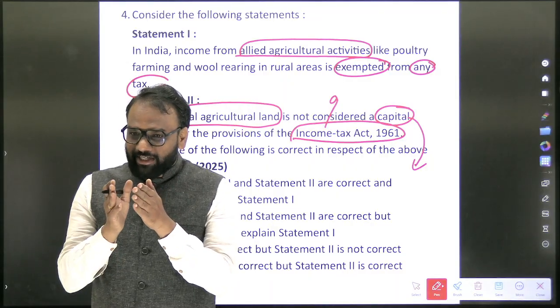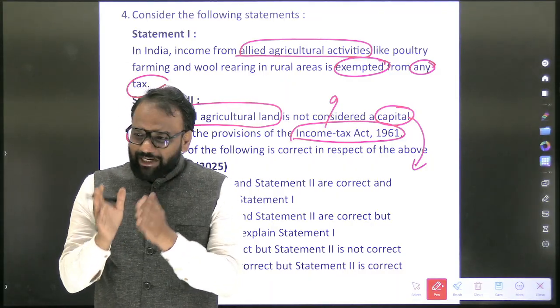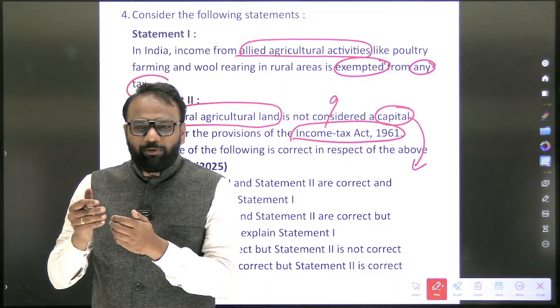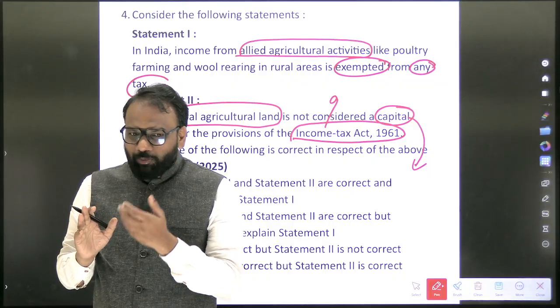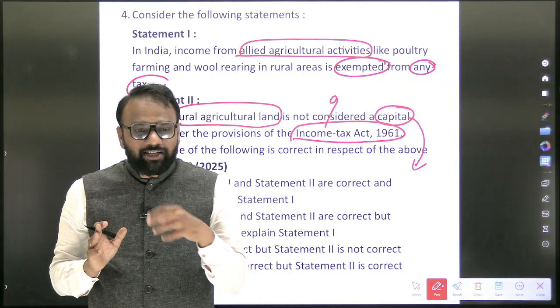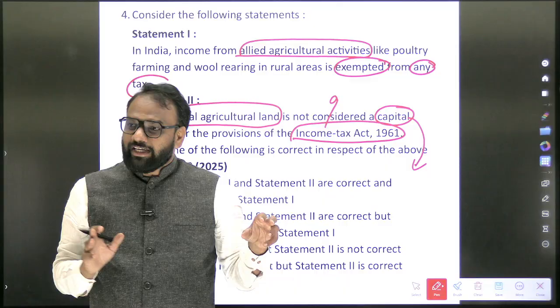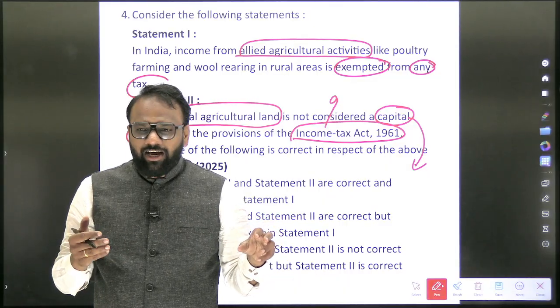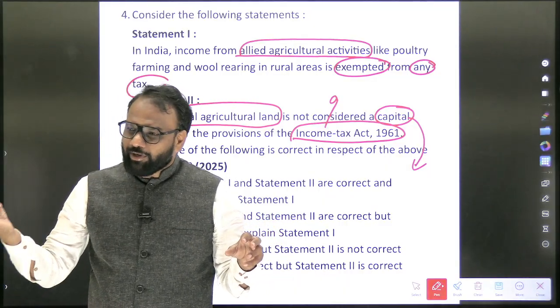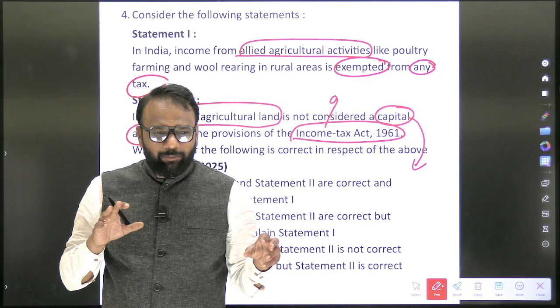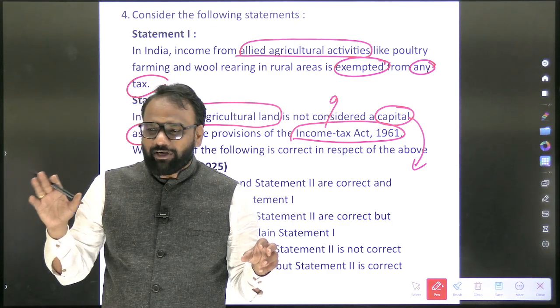See, this is the basic entity which we shall focus on. When I purchase the land in the urban area and after making profit, when I try to sell it, the profit which you make, can it be called capital gains or not? Yes. When you purchase a car and you sell it, a second-hand car, whatever the profit you make, will you pay capital gains tax? No, it is not considered a capital asset.